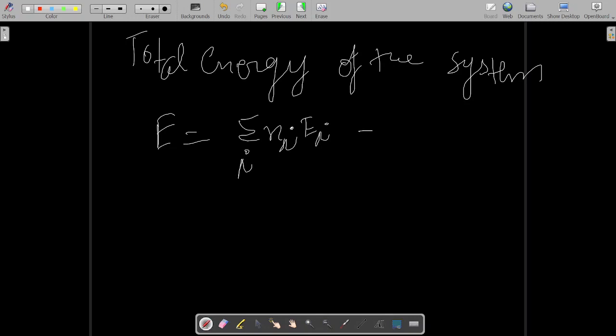This is equation number 1. Now, what does this mean? Total energy of the system means summation i Ni Ei.